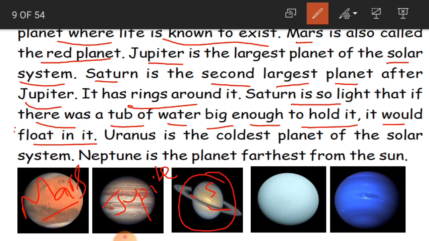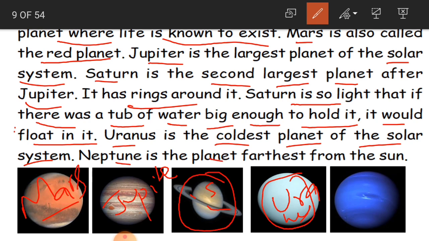Okay, children? Now, Uranus. Uranus is the coldest planet of the solar system. The speciality of this planet is that it is the coldest one among all the other planets.